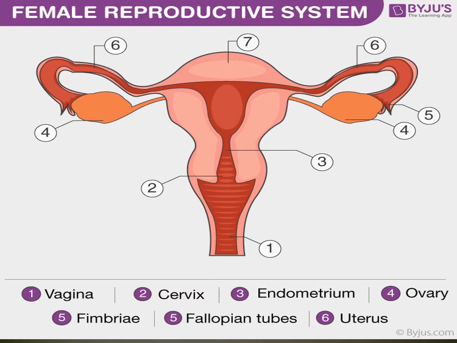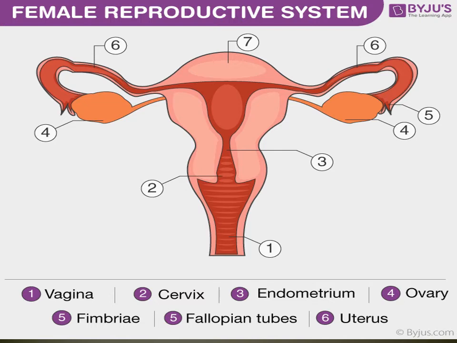The narrow end of the uterus is called the cervix.